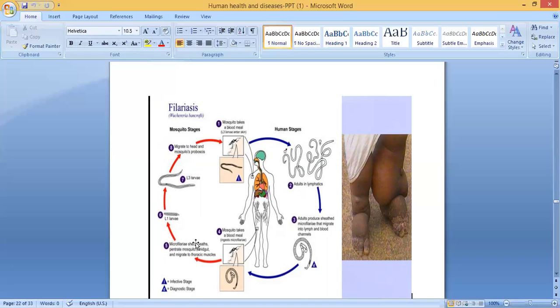Then once it has shed the sheath, what will form? The larvae will form: L1 larvae, then L3 larvae, which migrate to the head and the mosquito's proboscis, the anterior portion. Now the larva is ready in the front portion. When the mosquito takes a blood meal, it will again inject and enter the skin. So it's a cyclic process.